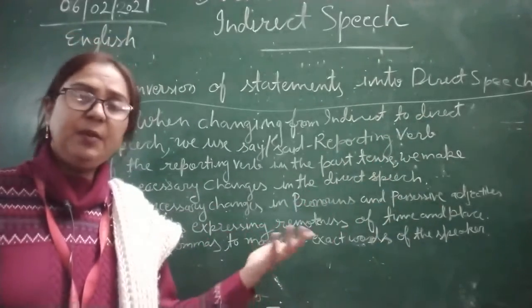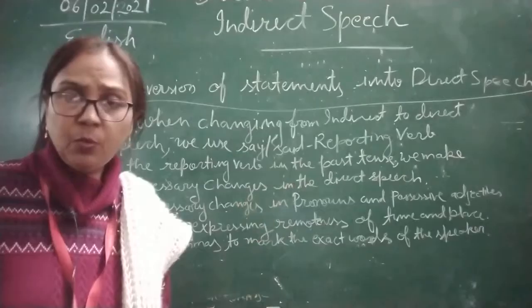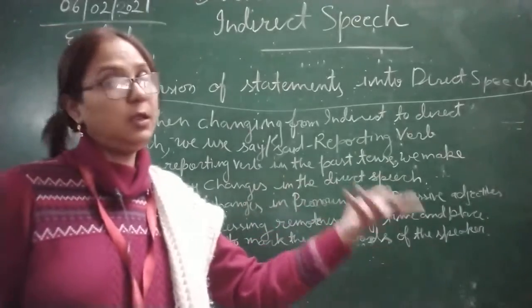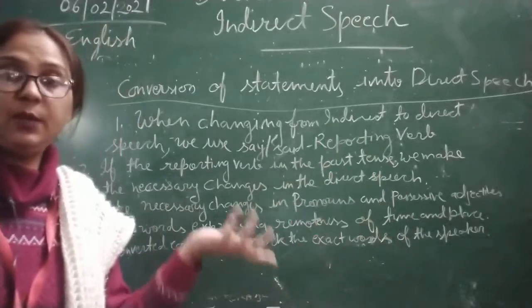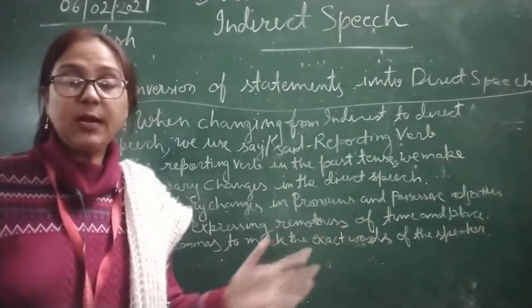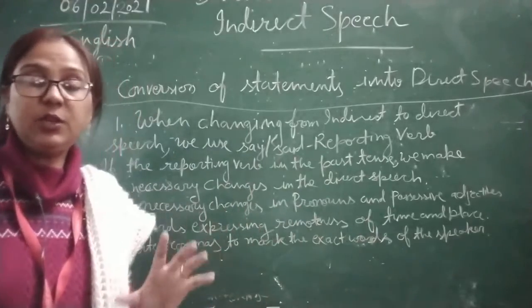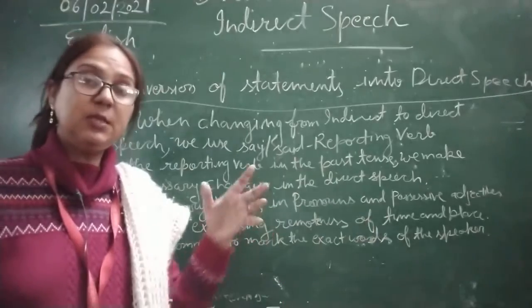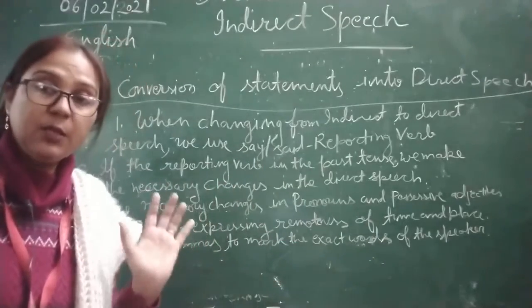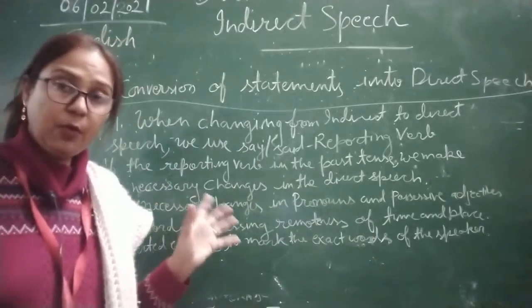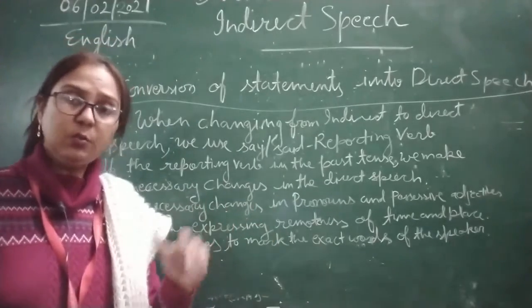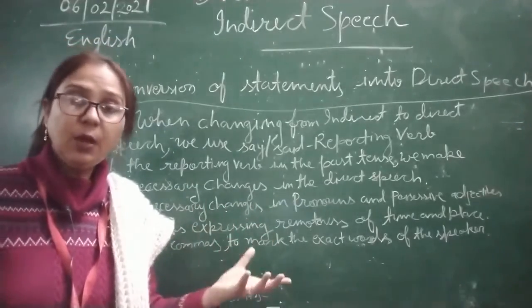So he becomes I, and necessary changes are made. In the evening will remain the same because we are not talking about today or tomorrow or yesterday. So the time and place are not changing. Whatever the time is, evening, we will write evening the same. These things we will follow while making direct to indirect or indirect to direct. The same thing will be followed.